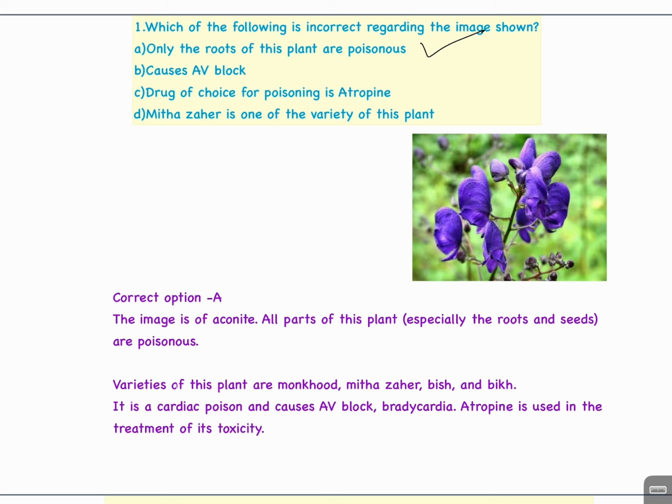The image is of aconite. All parts of this plant, especially the roots and seeds, are poisonous. Varieties of these plants are monkshood, meetha zehar, bish, and bikh. It is a cardiac poison and causes AV block and bradycardia. Atropine is used in the treatment of its toxicity.